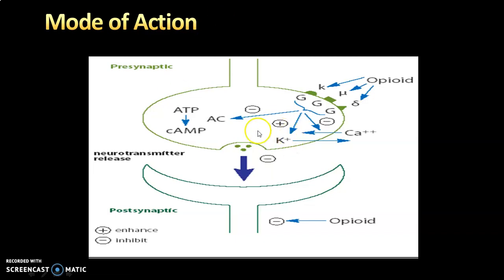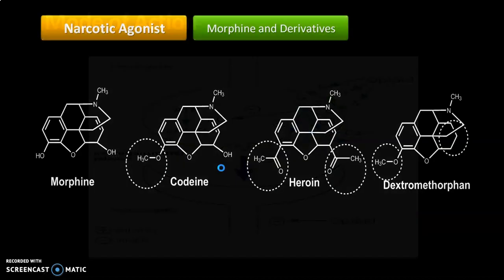The second possible mechanism of action is that these opioids also inhibit adenylyl cyclase. If there is no adenylyl cyclase, there will be no cyclic AMP. If there is no cyclic AMP, there will be no bursting of vesicles, and there will be no release of neurotransmitter. In this way, the signal collapses over here. Okay, so I hope you have understood the mode of action of morphine.